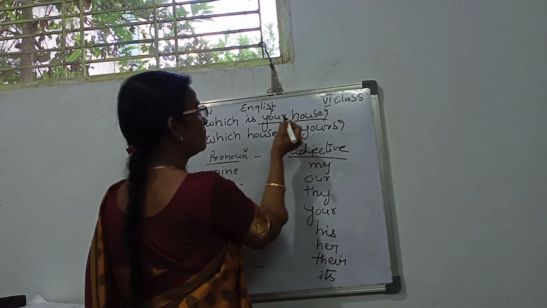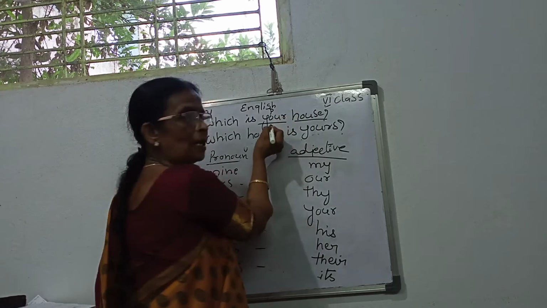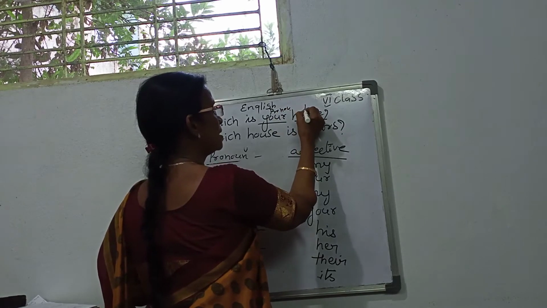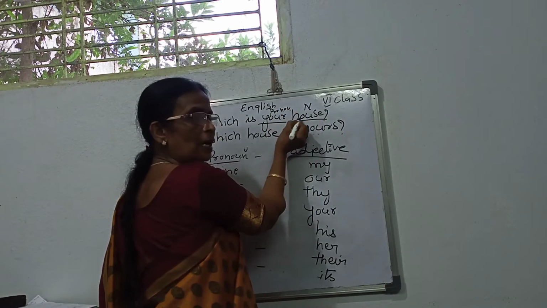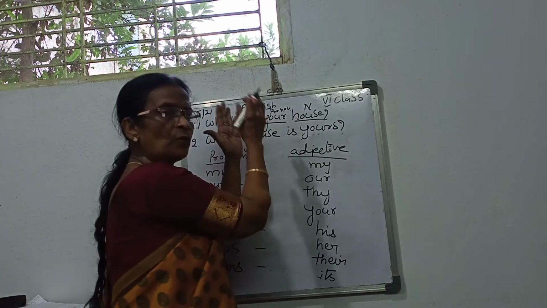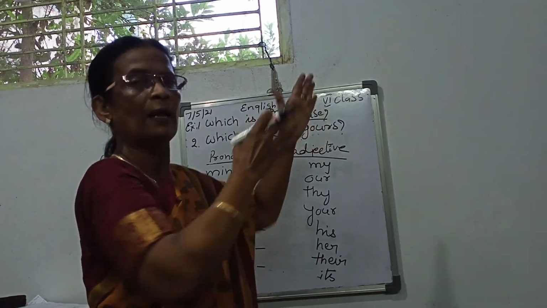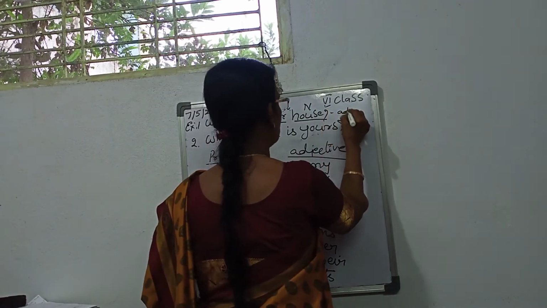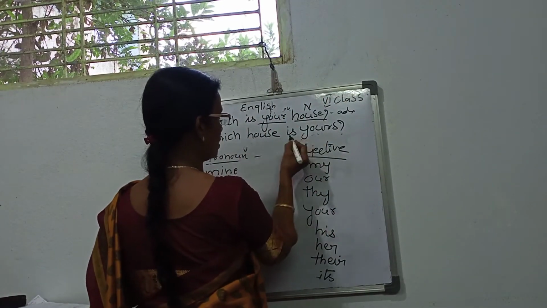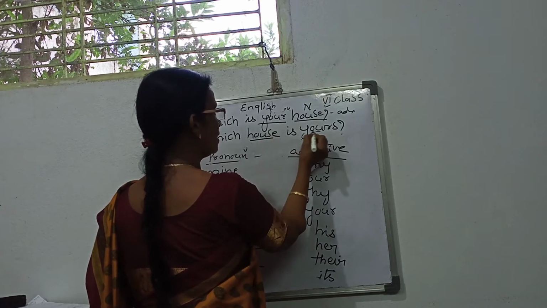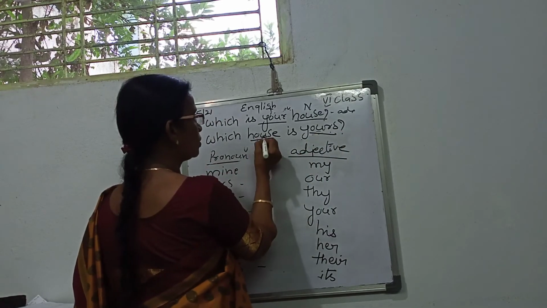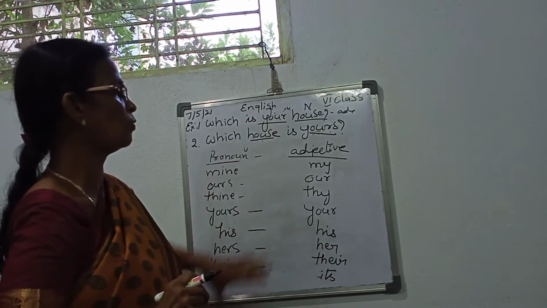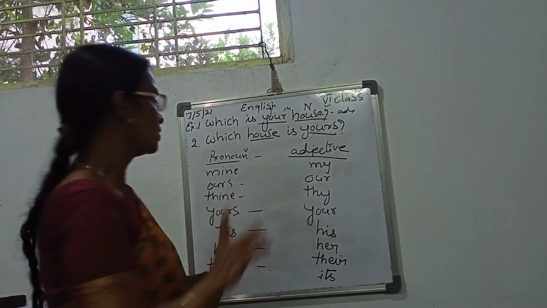So always before the noun, this word will be there. Pronoun never depends upon the noun. So this is known as the adjective. Then, which house is yours? Here, after the pronoun, it came house. So it depends upon the noun. So easily you can find what is the pronoun and what is the adjective. Next one.